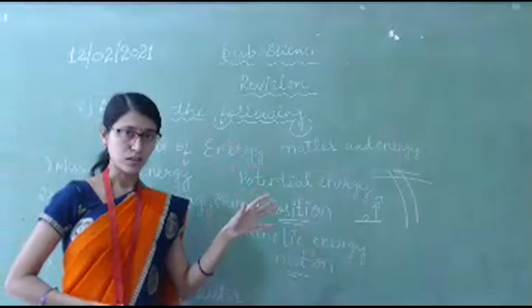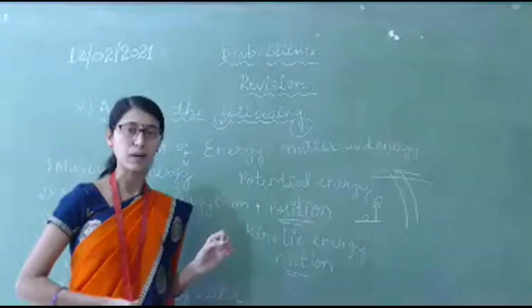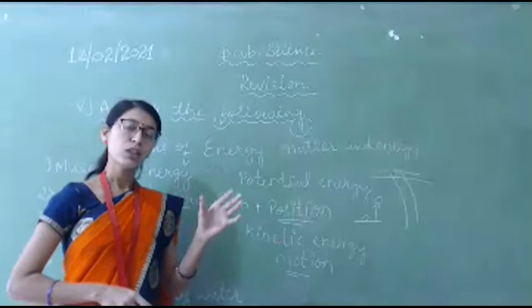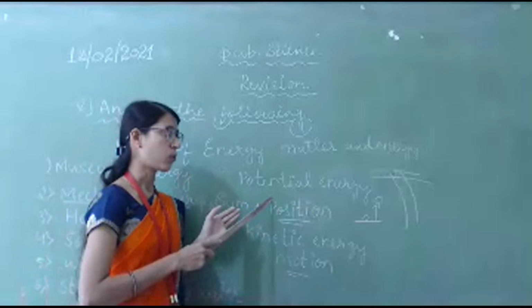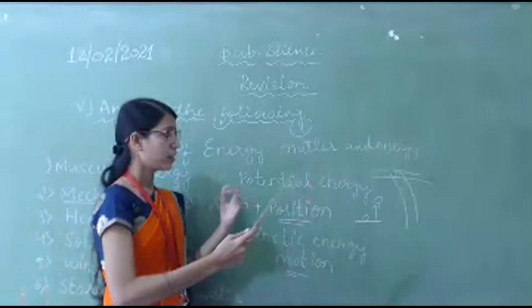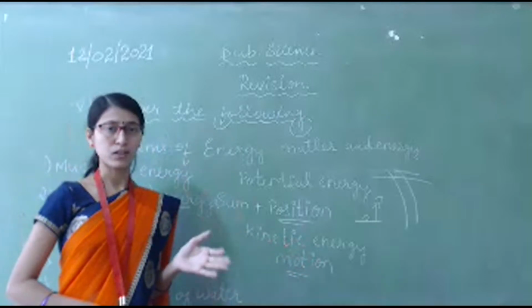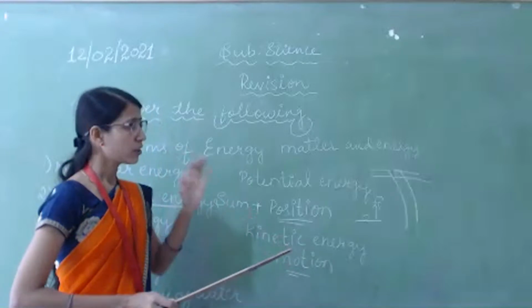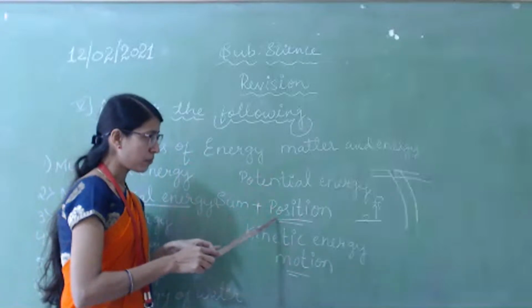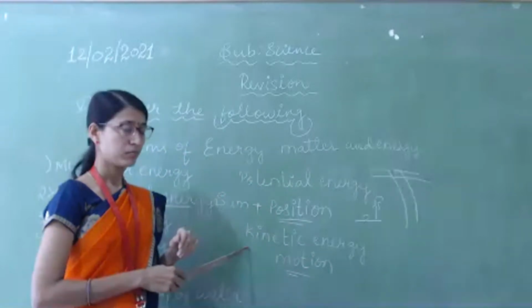In our nature, in our universe, some objects get energy due to their position. If any object gets its energy due to its position, then we say it is potential energy, right? Next, kinetic energy. If any object is in motion, then it has kinetic energy. Don't get confused. Position is potential energy, motion is kinetic energy, right?